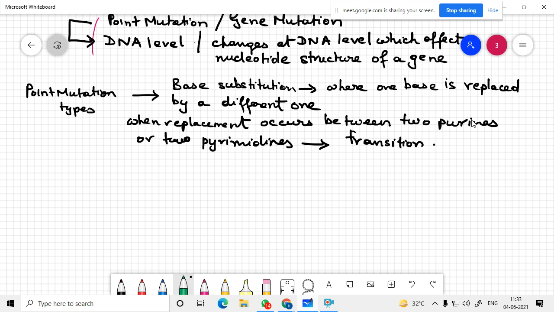So this is known as the transition type of base substitution.